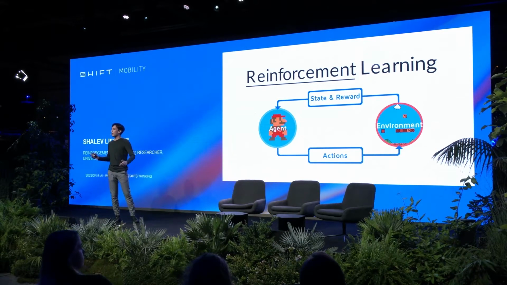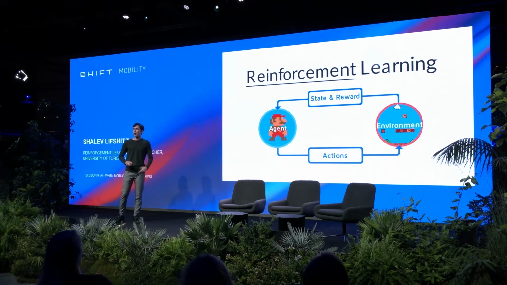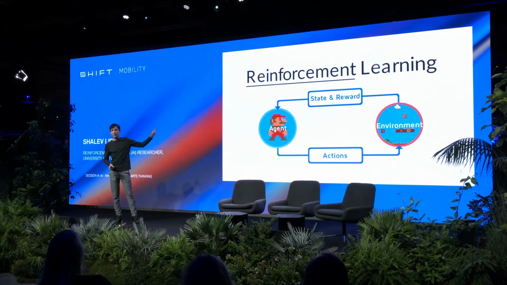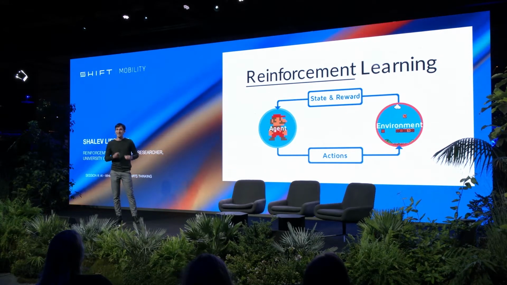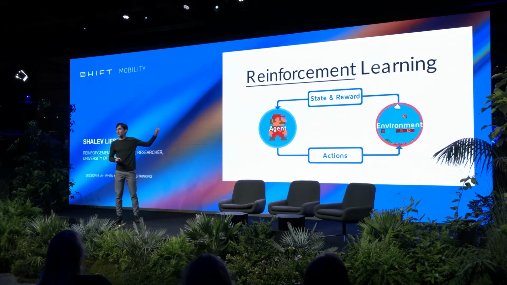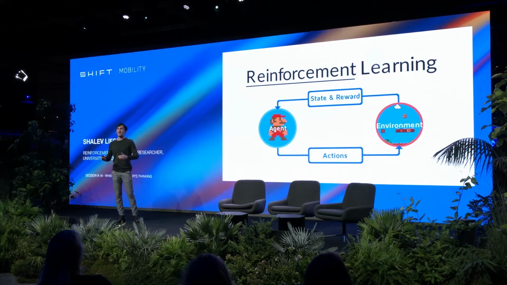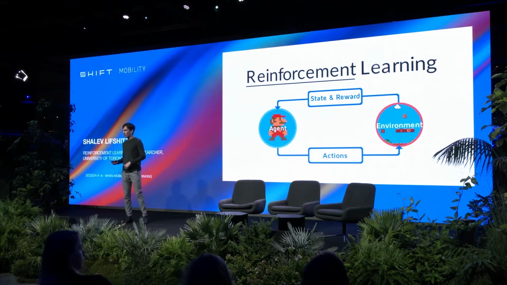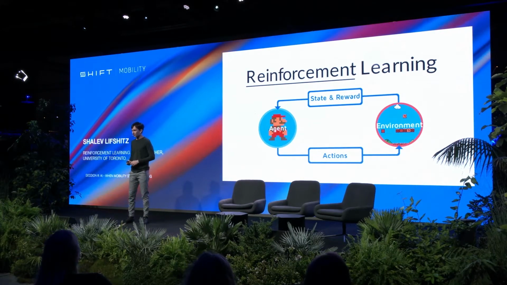Let's say every time Mario moves a bit to the right, a bit towards the goal, Mario, the agent, receives some reward. And so with reinforcement learning, what's happening is that our AI is learning how to take actions that lead to getting more reward. It tries different things and learns the correct strategies. So we learn which actions get more reward, which actions get us closer to our goal.